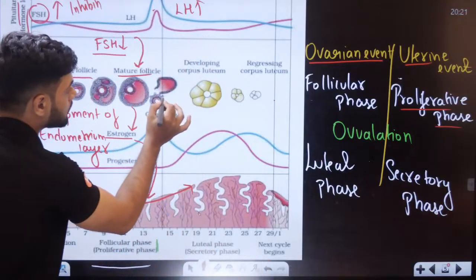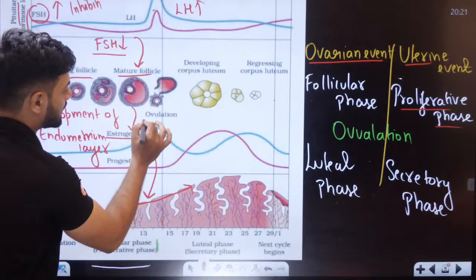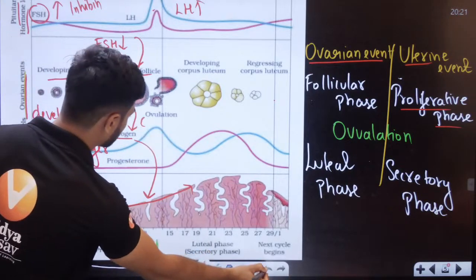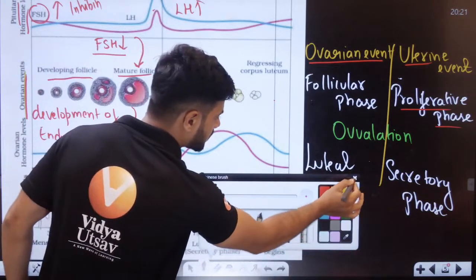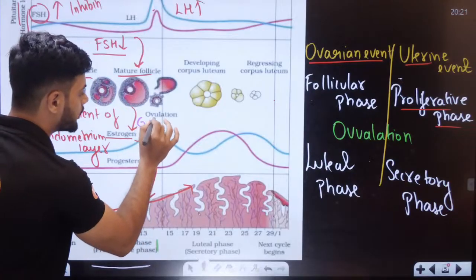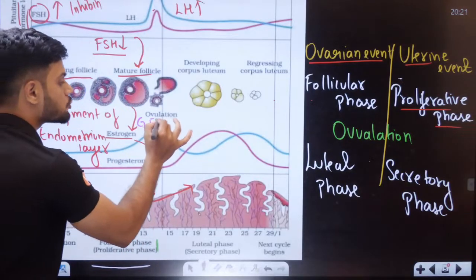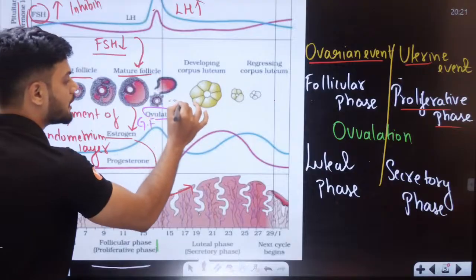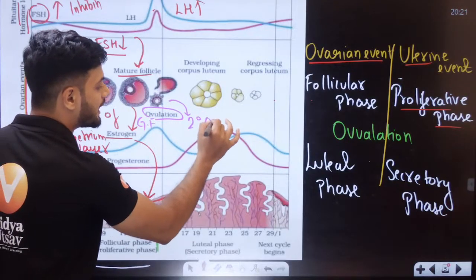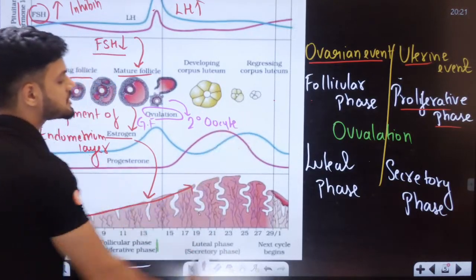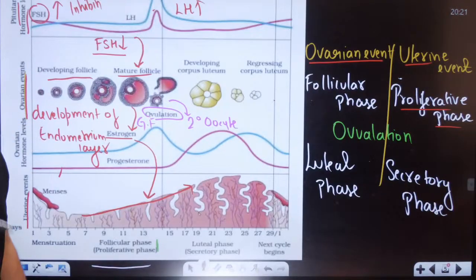Students, here, this is the Graafian follicle, right in pink color. The Graafian follicle ruptures, causes ovulation here, and this right here is the secondary oocyte that has been released. Secondary oocyte has been released right now. Now, students, I want all of you to understand.